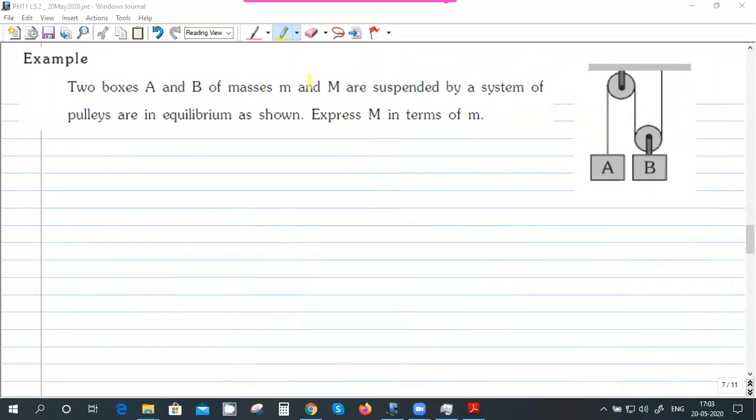Okay, two blocks M and m are suspended. They are in equilibrium. Equilibrium means they are at rest. So you have to find the ratio of M and m. Which block is mass small m, A or B? A. A is small m and B is capital M. So what should be the relation between M and m so that the system is at rest? How do you proceed with this problem?